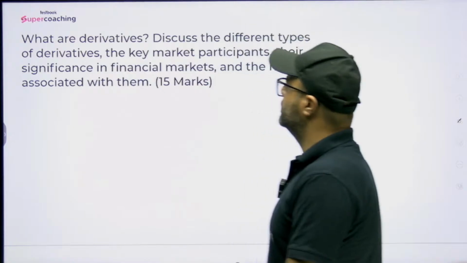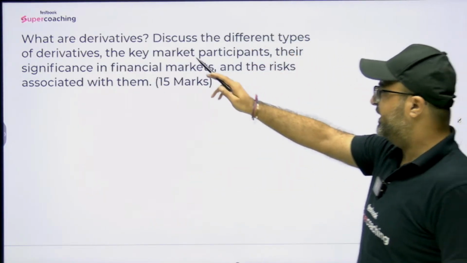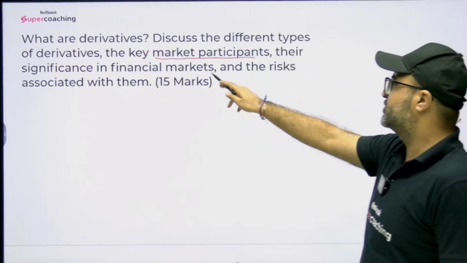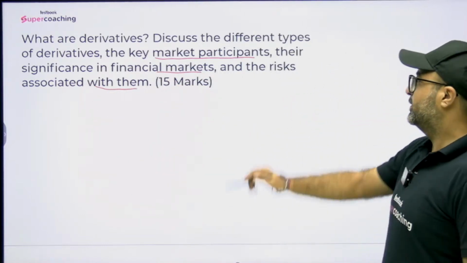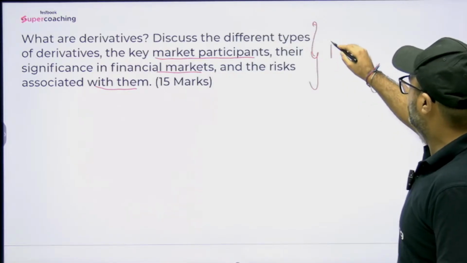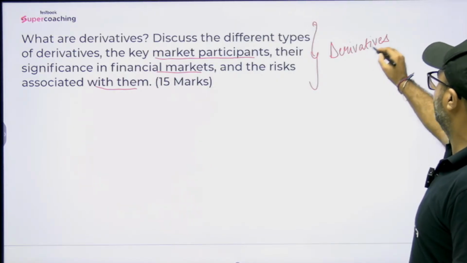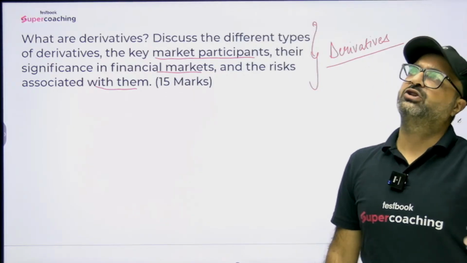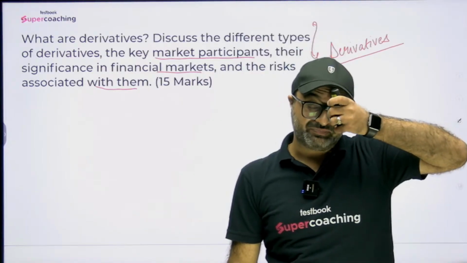So the first question was, what are derivatives? Discuss different types of derivatives, the key market participants, their significance in financial market and risk associated with them. In short, they want you to write a note on derivatives. If you feel that derivative is just one of the financial instruments under the financial market, how has RBI framed a 15-marker question?